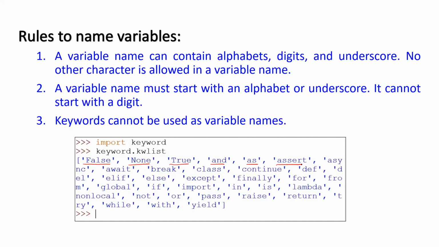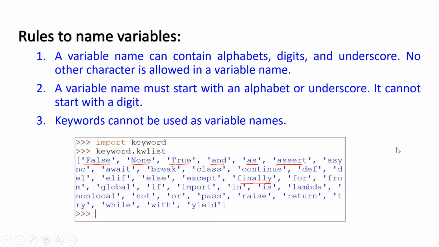These cannot be used as variables. For example, I cannot say and equal to 5. That will be wrong. I cannot say finally equal to 23. Finally cannot be used as a variable name. These are 35 words which cannot be used as variable names. And in these 35 words, you see that False, None, and True are starting with capital alphabets. All others are totally small alphabets. So these are 3 rules.